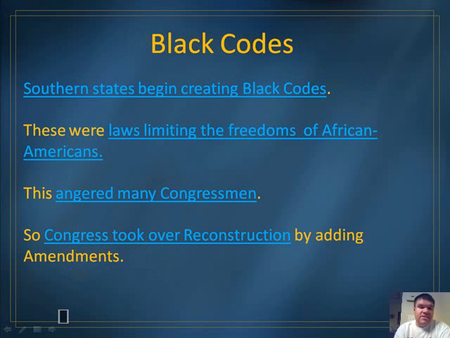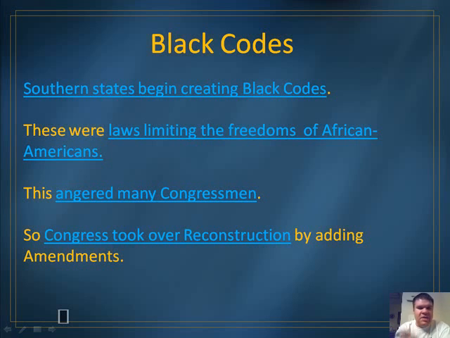One of those problems is in the southern states. The southern states begin creating laws called black codes, and these laws were specifically to limit the freedoms of African Americans. Basically, these southern governments were trying to create a system where there was a legalized form of slavery, but not calling it slavery.